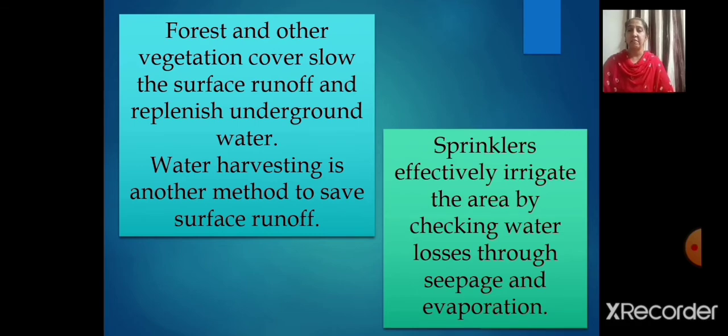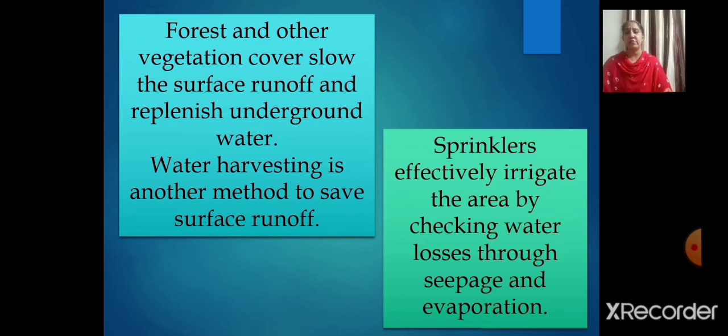Then sprinklers effectively irrigate the area by checking water losses through seepage and evaporation. Even in dry regions with high rates of evaporation, drip or trickle irrigation is very useful. So the valuable water resource can be conserved by adopting these means of irrigation.